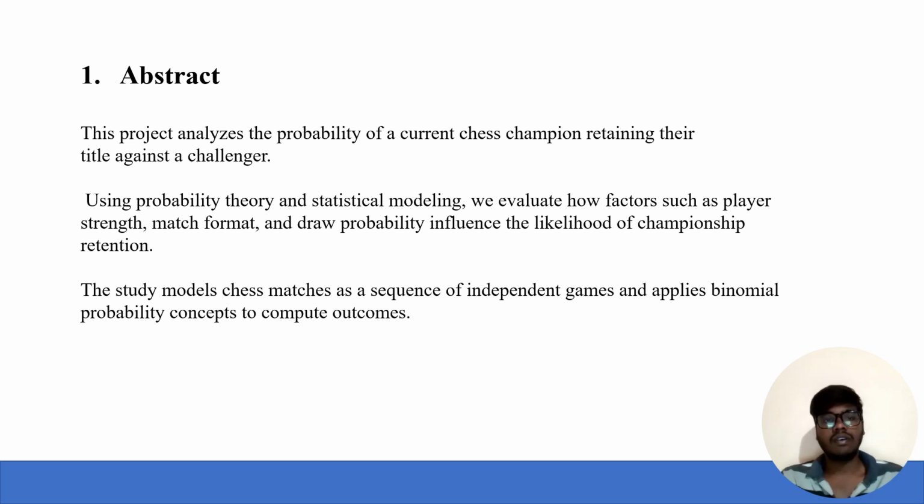This project analyzes the probability of the current chess champion retaining their title against a challenger. We are using probability theory and statistical modeling. We evaluate how factors such as player strengths, match format, and draw probability influence the likelihood of championship retention. The study models chess matches as a sequence of independent games and applies binomial probability concepts to compute outcomes.